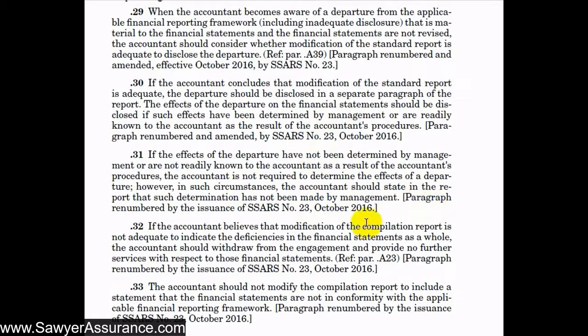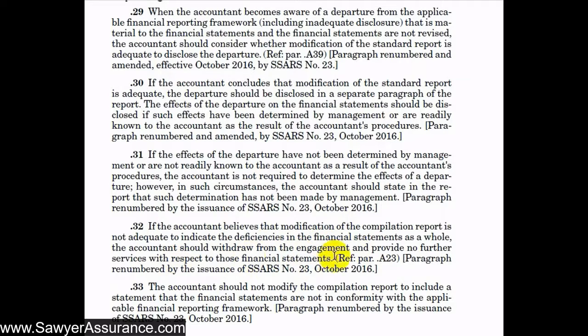But there may be instances where the departure is so severe or so pervasive across the financial statements that we just decide that there's no way to explain it all, or that the financial statements are just entirely misleading. Even if we decided to try to list all of the deficiencies, a user of the financial statements might not still be able to understand the effects of it and the performance and financial position of the company.